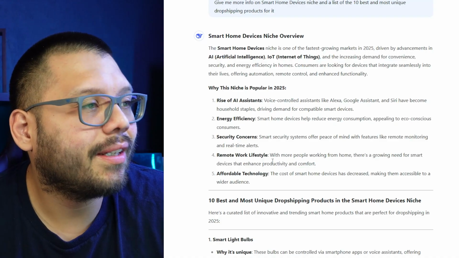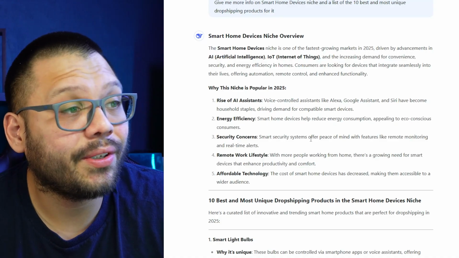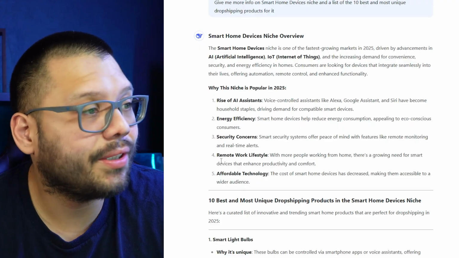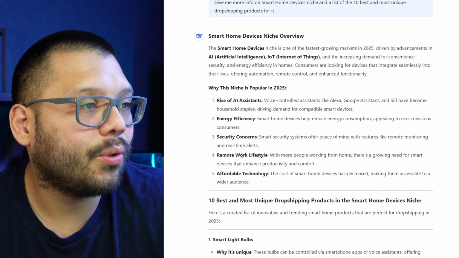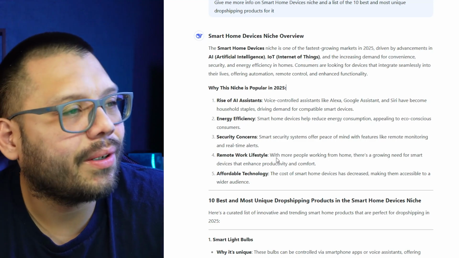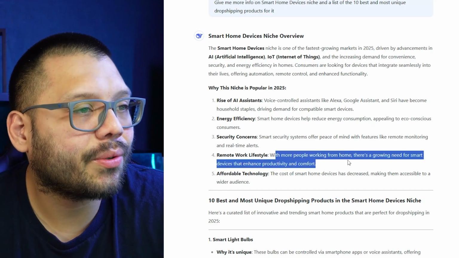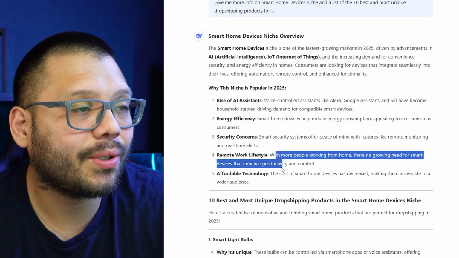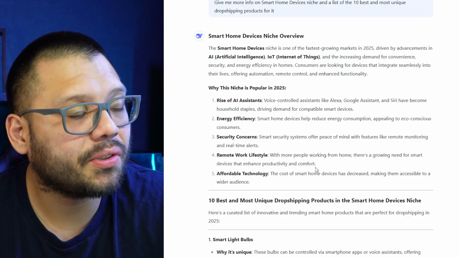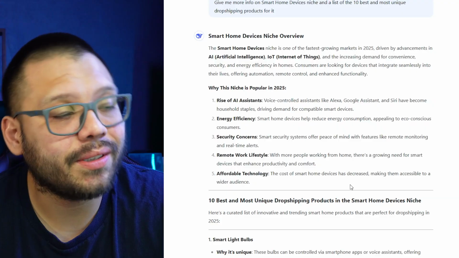Energy efficiency, security concerns, smart security systems offer peace of mind. That's pretty good. That's a good pain point, and your product is a perfect solution. Remote work lifestyle. How does that work? With more people working from home, there's a growing need for smart devices to enhance productivity and comfort. Oh, interesting. And of course, affordable technology. It's a pretty good one.